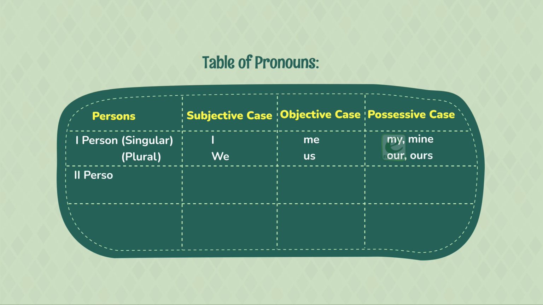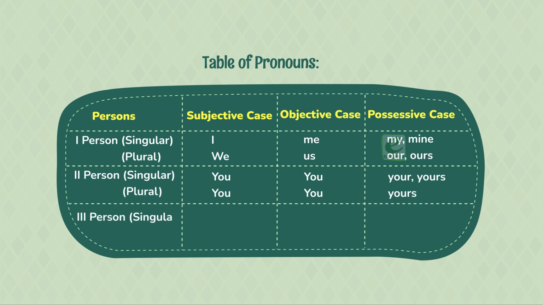Second person, singular: you, you, yours. Plural: you, you, yours. Third person, singular: he, she, him, her, his, hers. Plural: they, them, their, theirs.